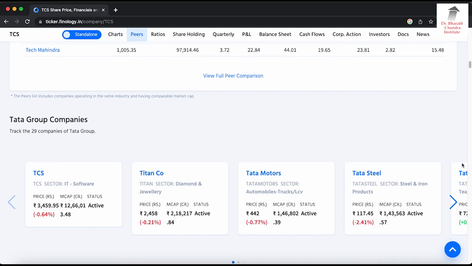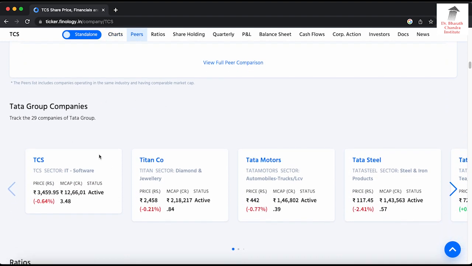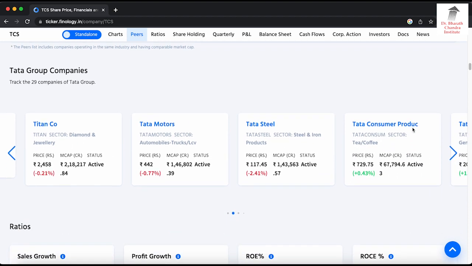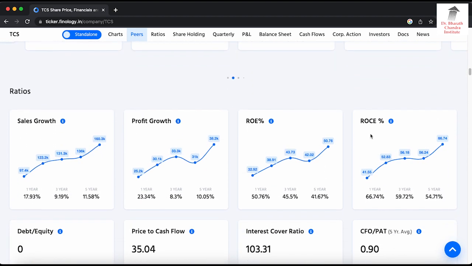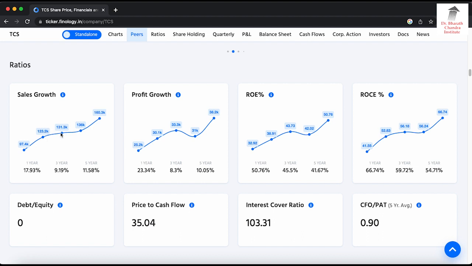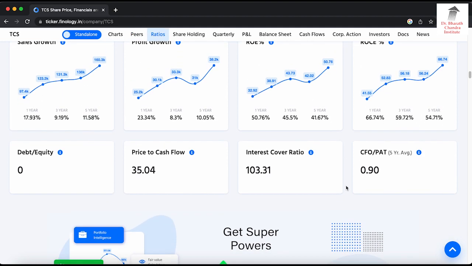If I go lower, peer comparison, once again different parameters, you can compare the stocks of the same industry. And then there is a section called Tata Group companies. Apart from TCS, there are so many other companies. If you want to do research, you can do that, and it gives you a shortcut to all these companies. Ratios: you can see how the sales growth has been going up, or how much the sales were in March 2022. Similarly, profit in different quarters or years, and then over 1 year, 3 years, 5 years, what was the growth in profit. Similarly, ROE percentage as well.